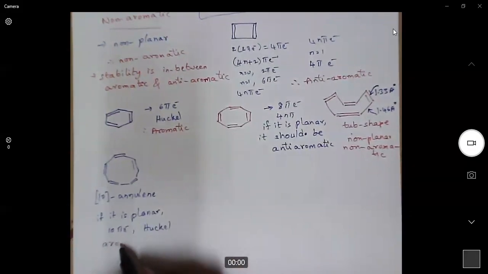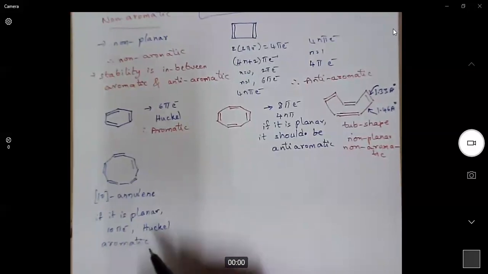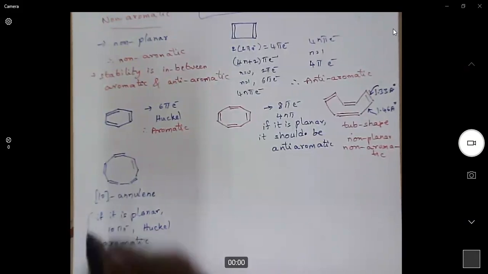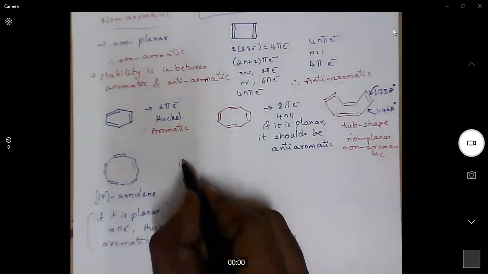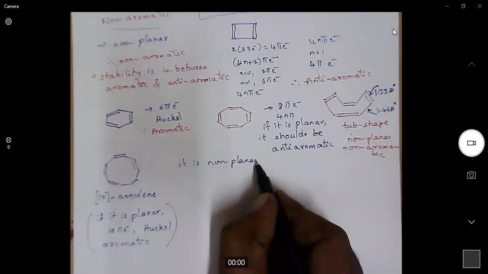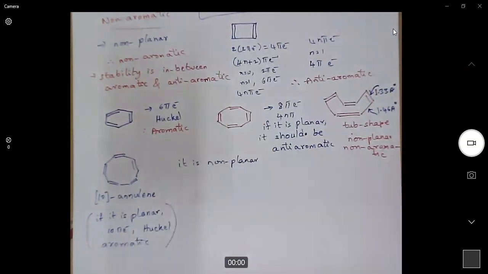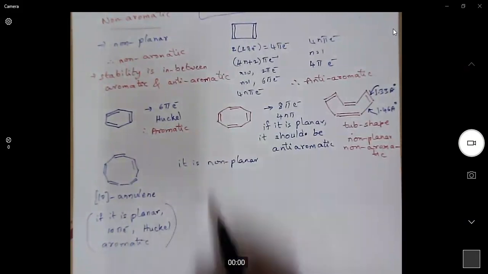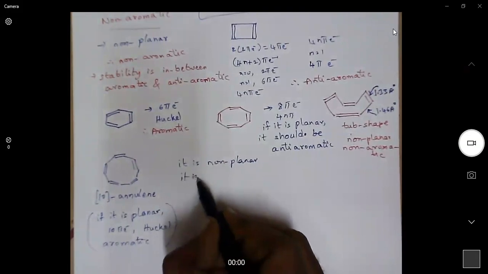It will be aromatic. But [10]annulene will not exist in an aromatic form. [10]annulene is always non-planar. Though it has 10 pi electrons, which comes under a Huckel number, because it is non-planar, it is non-aromatic.